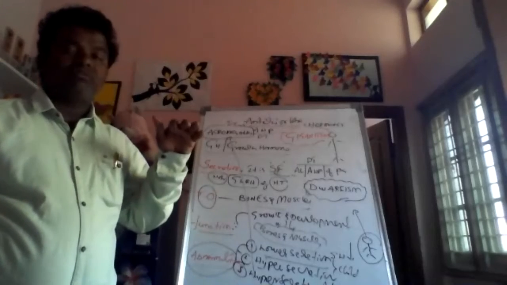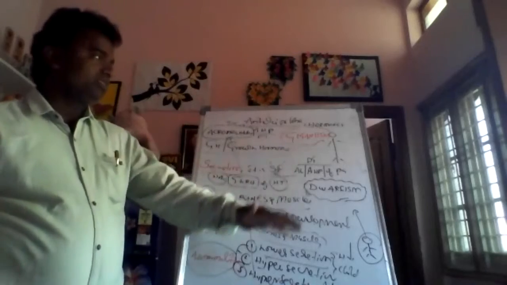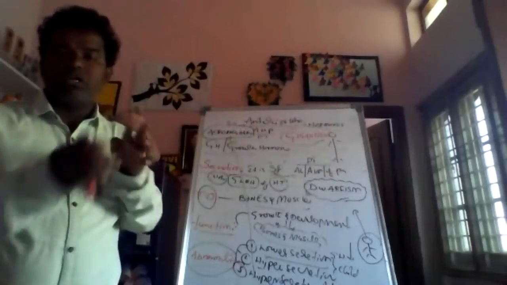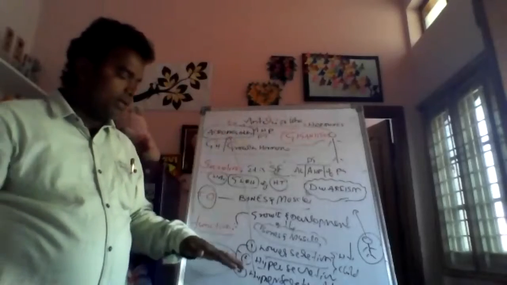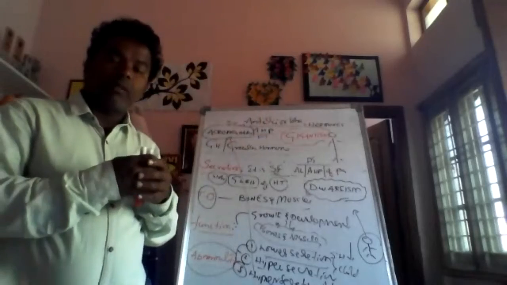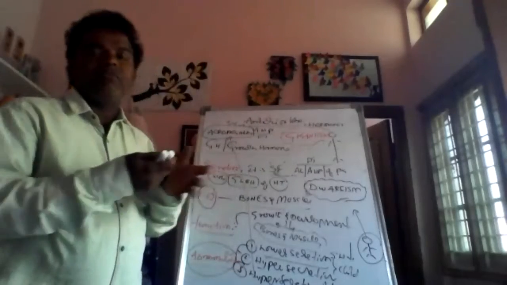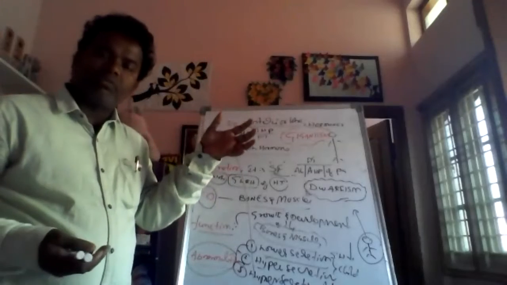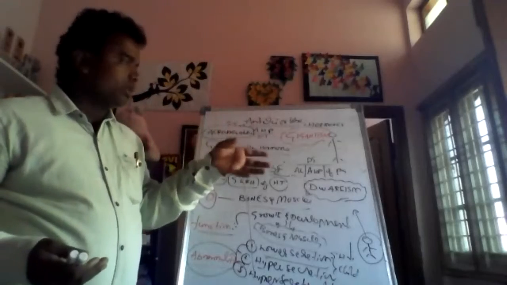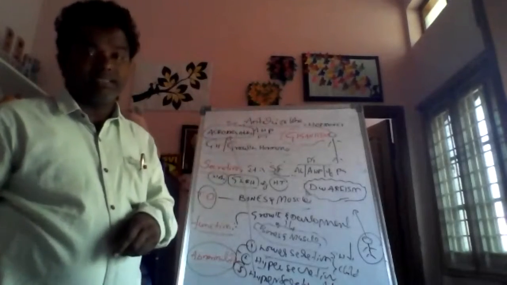One is lower secretion of growth hormone in children, which causes a disease called dwarfism. They always have a small stature, and the bones do not grow. Hypersecretion in children leads to gigantism. With more growth hormone secretion, bones and muscles grow very vigorously and speedily, and they become the tallest people. That abnormality is called gigantism.